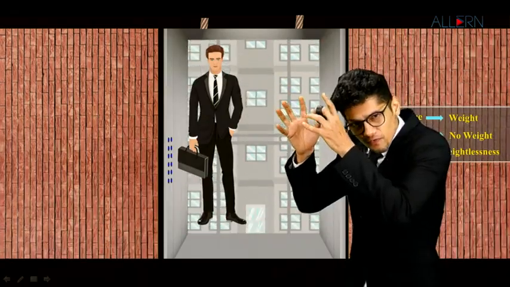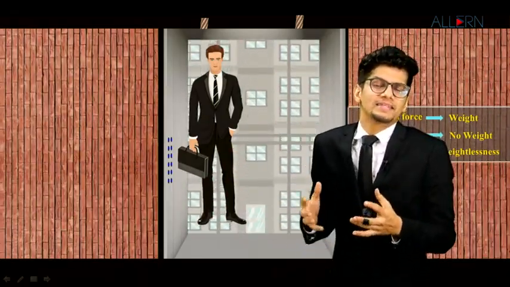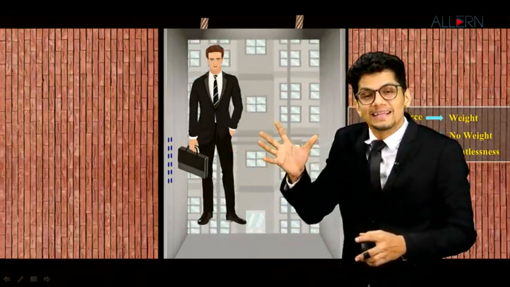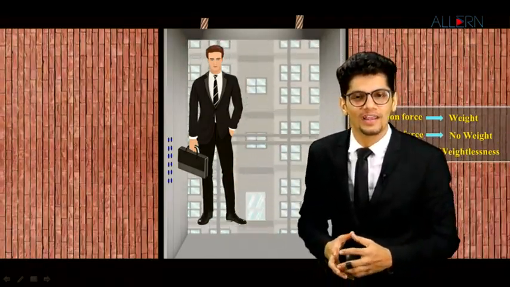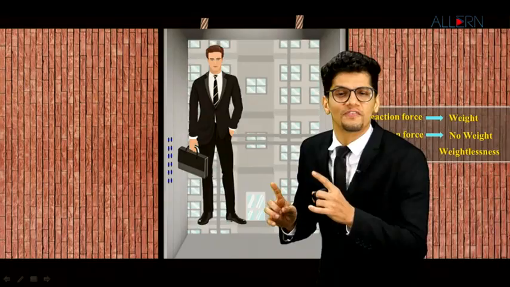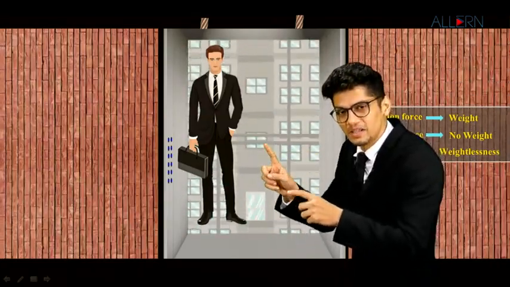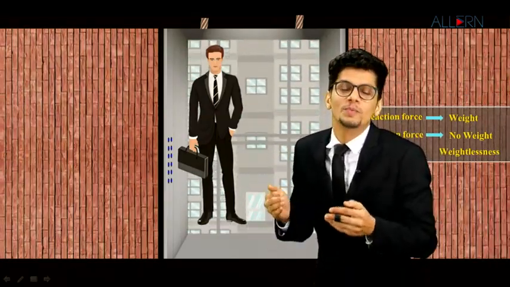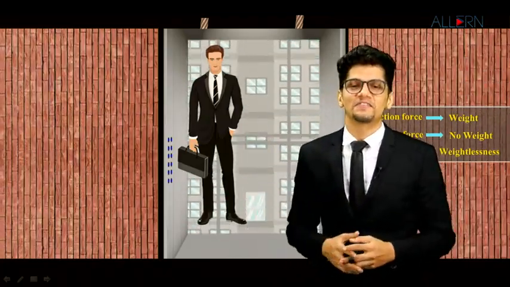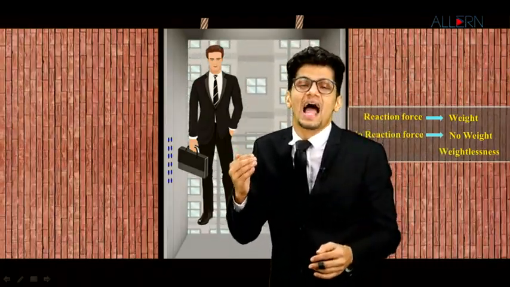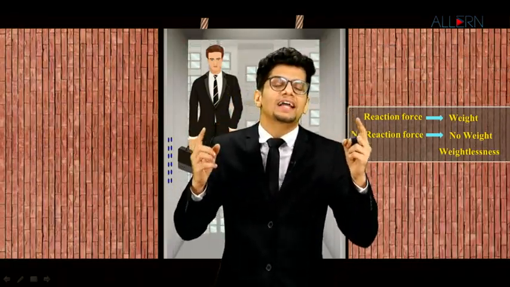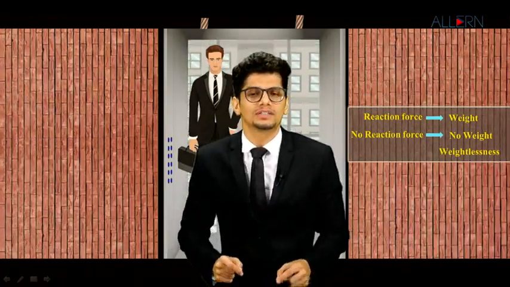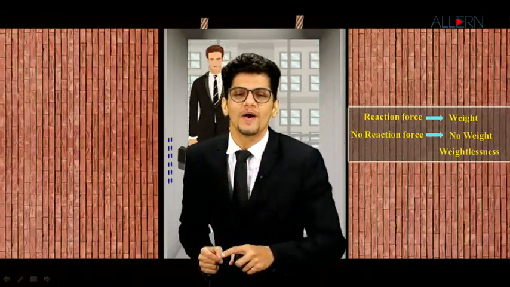Now, if we remove the air, that means there is vacuum, right? That means the lift and the person both are in a state of free fall. So if both are in a state of free fall, you see that the man is appearing to be floating inside the lift. This is the same thing that happens with the astronauts in the spacecrafts. The spacecrafts are actually falling towards the Earth, but they are not able to fall on the Earth since they are moving with a certain amount of velocity.